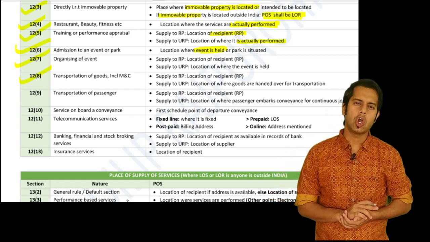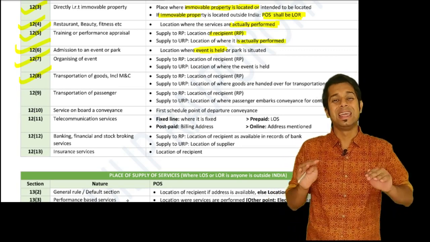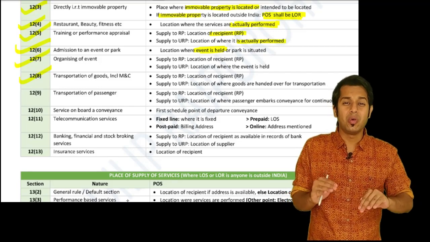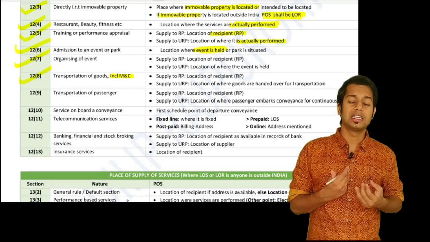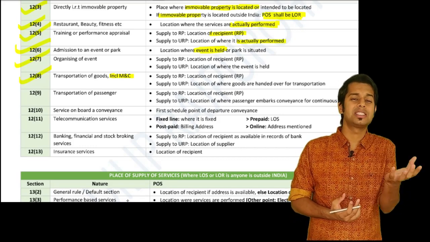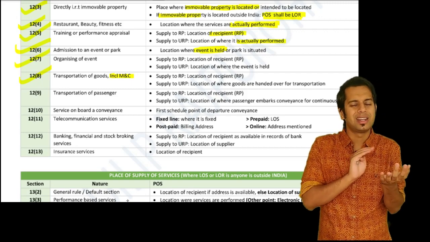Then Section 12, subsection 8 talks about transportation of goods services. What is the place of supply in case of transportation of goods, including mail and courier? If the transportation of goods service is provided to a registered person, then the location of that registered person is the location of recipient.